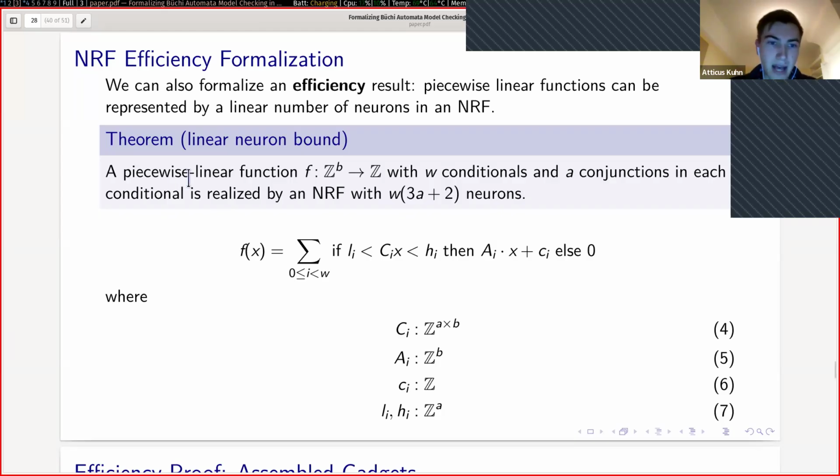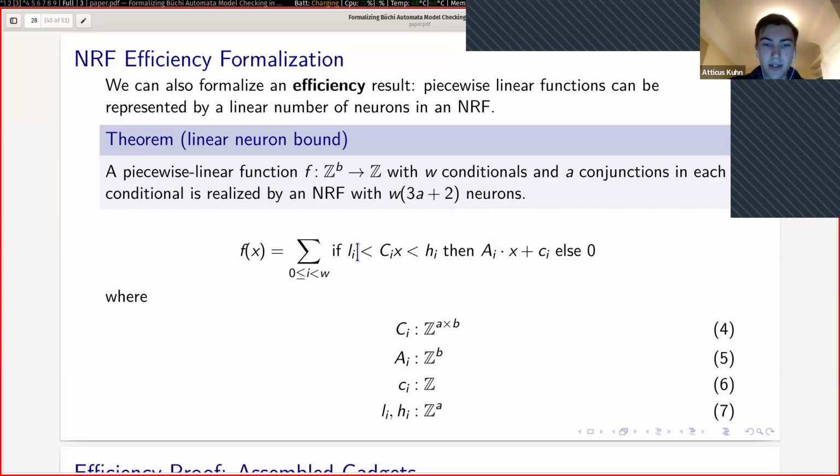So if we have some piecewise linear function f, where f has w conditionals and a conjunctions in each conditional, then we can realize f by a neural ranking function with w(3a+2) neurons, so it's linear in both w and a. The way I formalize this is I represented f as a sum of checks and then linear transformations.